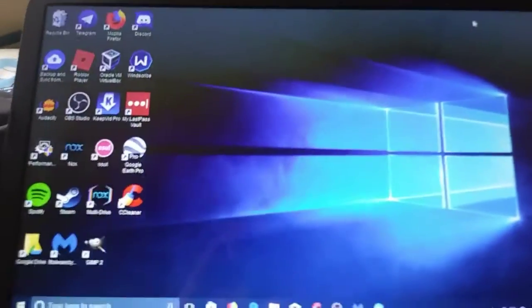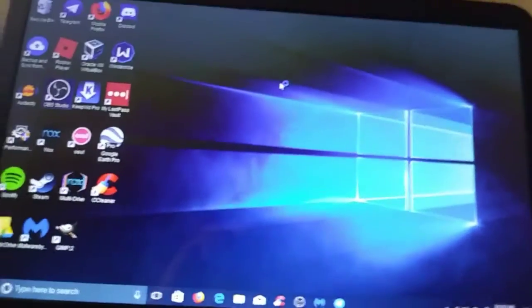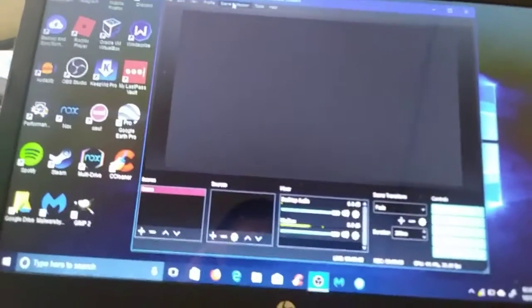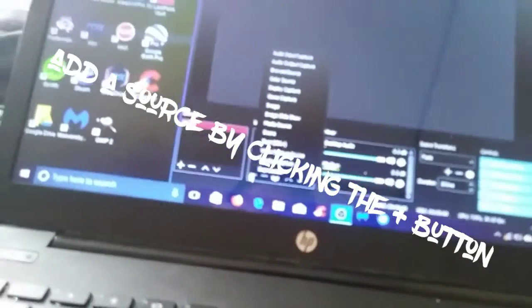Okay, so just open up OBS first. Now, you can see OBS should already be like a black screen, meaning it's not displaying your screen just yet, okay? So you're gonna have to add a source, and this source is called display capture. If you want to record your screen, then add a source called display capture, okay?